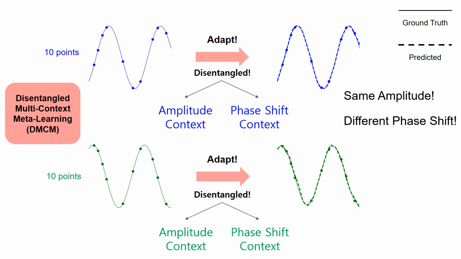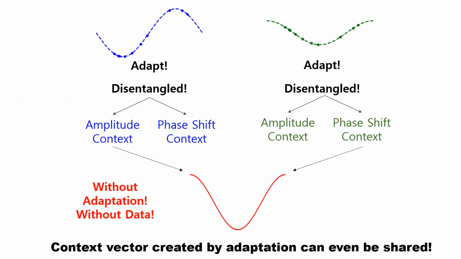For example, in sine regression, amplitude and phase shift are disentangled into separate contexts, understanding the feature difference. With our model, each task's context is disentangled into meaningful components. Because these contexts explicitly represent the corresponding task feature, they can be reused and shared.